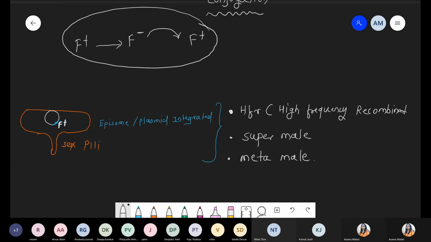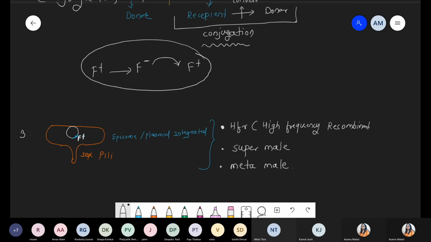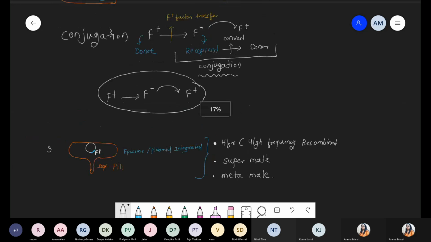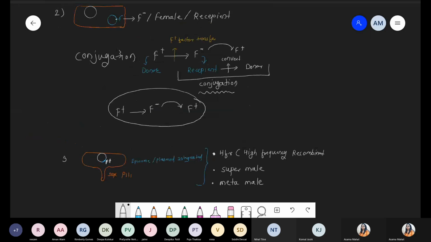Just check quickly. We are talking about three concepts with respect to sex plasmid. Number one, F minus, F plus, and now we are talking about HFR. HFR is a plasmid integrated with the main chromosome, but that plasmid has the fertility factor. So such a condition, such a plasmid, is simply represented as HFR, high frequency recombinant. Got it?